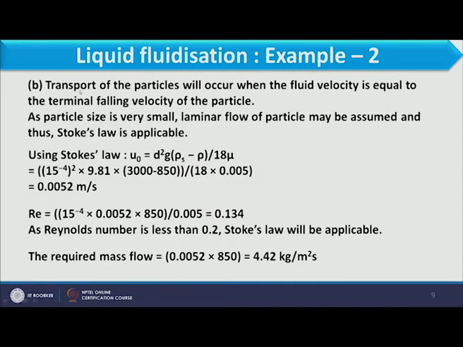Let us start the second part, where we have to transport the particle. How the particle will be transported, we have already discussed: when the velocity of fluid is equal to or greater than the terminal falling velocity of the particle, then only it can be transported with the fluid.